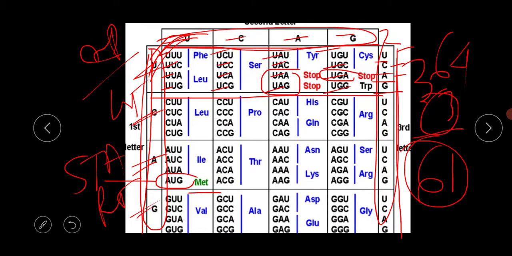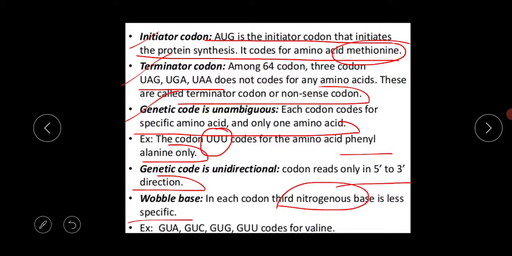The first two bases will always be the same, like UCU, UCC, UCA. But the third nitrogenous base is less specific. This is one of the characteristics of the genetic code, and this is called the wobble base.